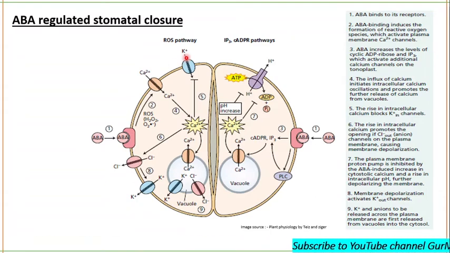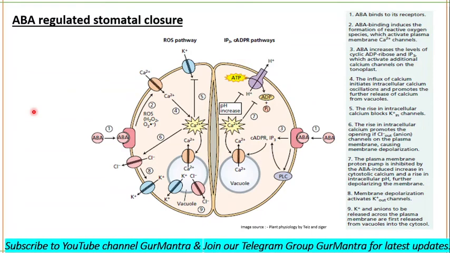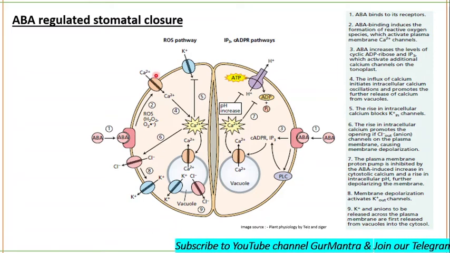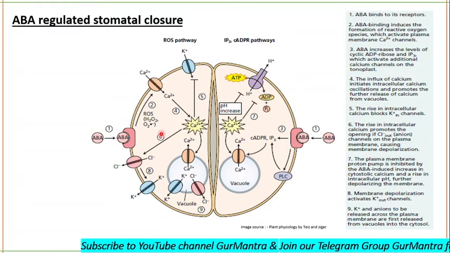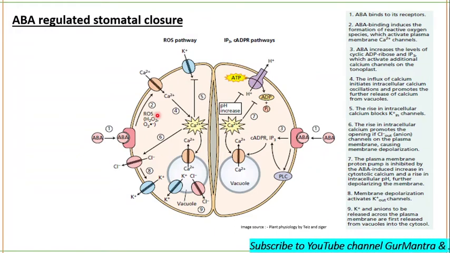Fine. Now let's understand how ABA regulated stomatal closure takes place. Now see what happens in ABA regulated stomatal closure. ABA will bind to its receptor, and the changes we just read in the previous slide will be caused. Fine. And then SLAC1 and CAT1 genes will be phosphorylated, and all these changes will be caused by SLAC1 and what was the other one? CAT1 genes. Okay.